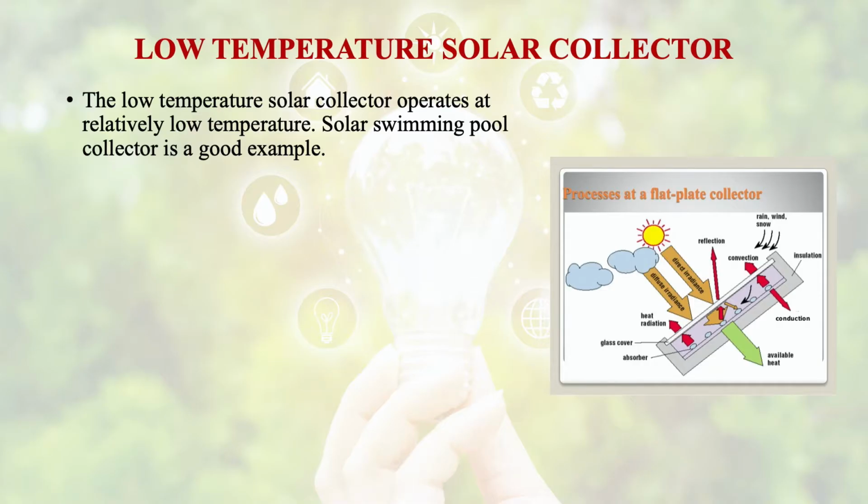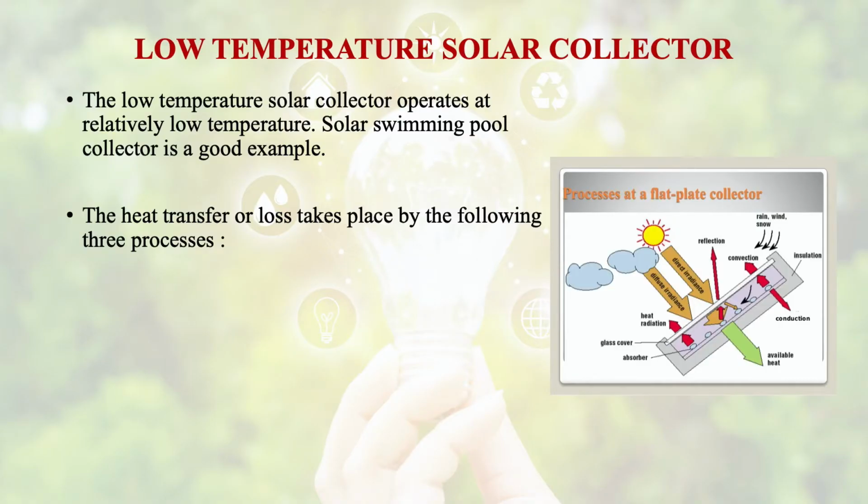Then we have talked that on the basis of temperature, we have classified these solar collectors into low temperature, medium temperature and high temperature. If we talk about the low temperature solar collector, it operates at relatively low temperature. A solar swimming pool collector is a good example of this.